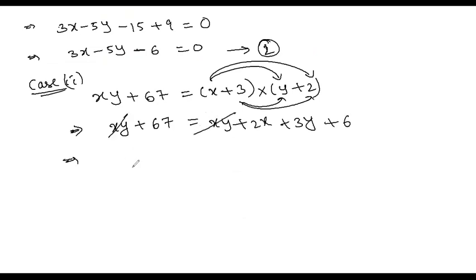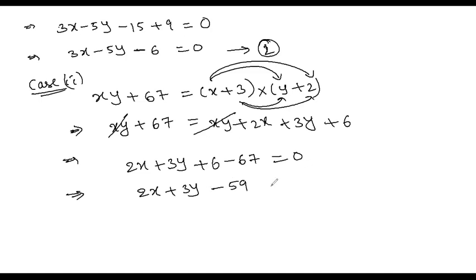So 2x plus 3y plus 6 minus 67 is equal to 0. 2x plus 3y minus 61 is equal to 0. This is equation 3.